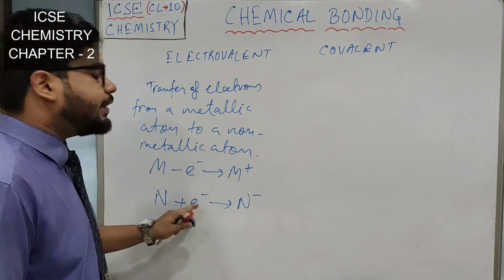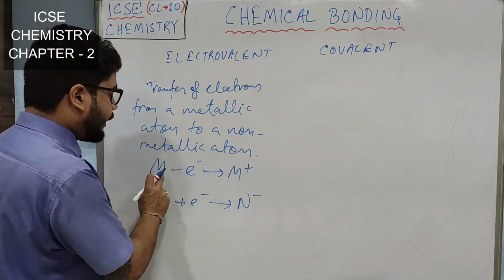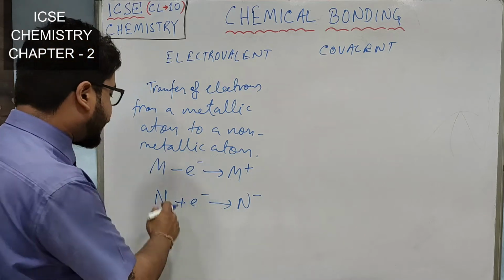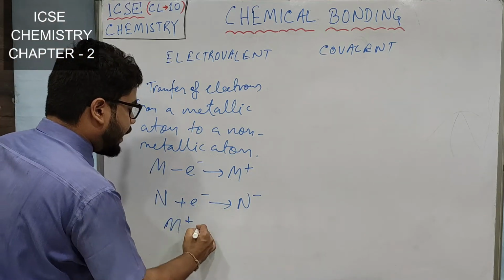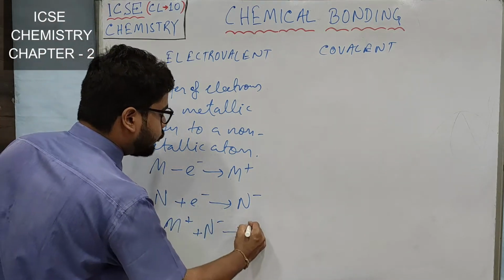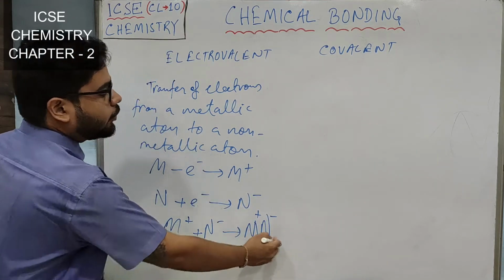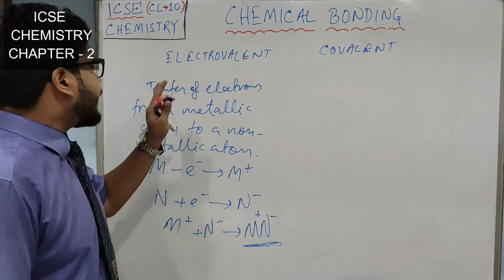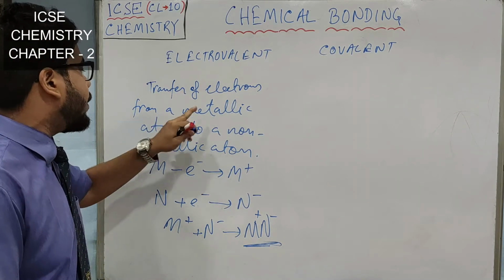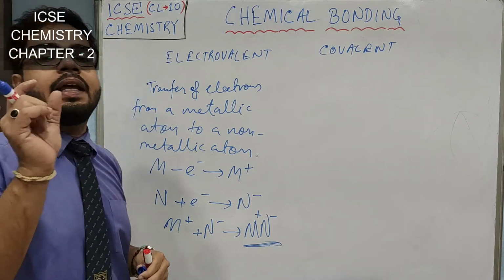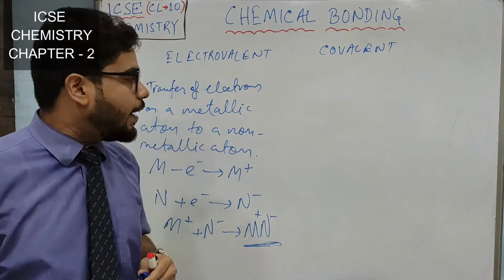So from where is this electron coming? This electron is the one which the metallic atom is losing. Okay. So see, M plus and N minus will combine together to give M plus N minus. This is an electrovalent compound. So what we can say is, when transfer of electrons takes place from a metallic atom to a non-metallic atom, then the bonding is called electrovalent bond.